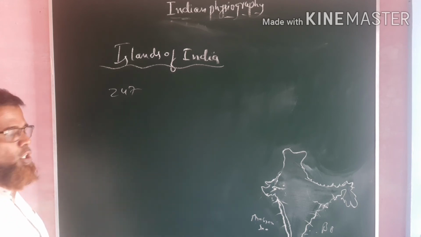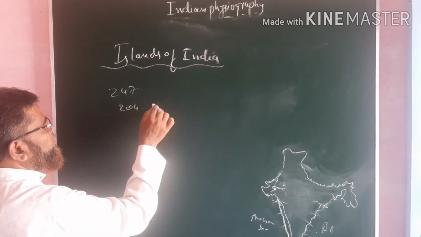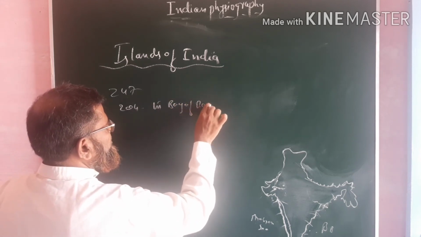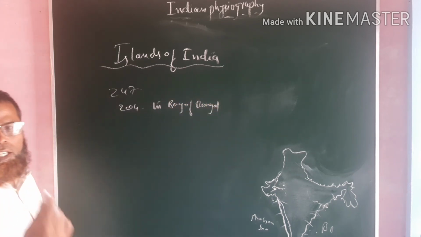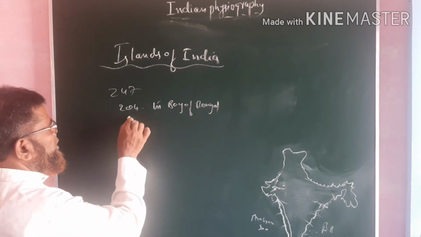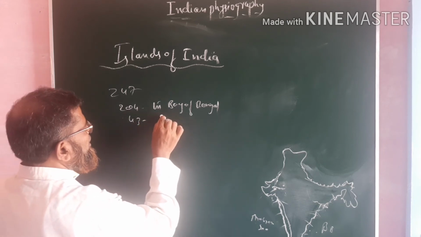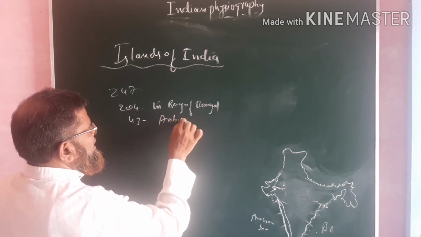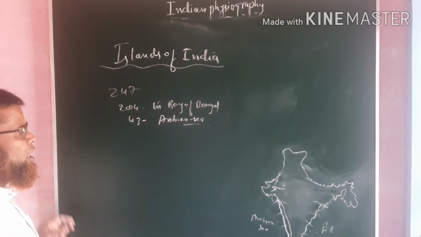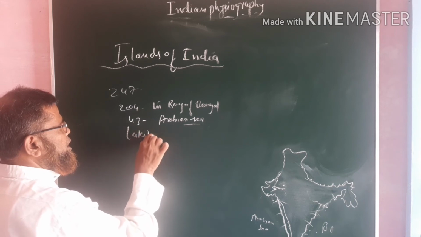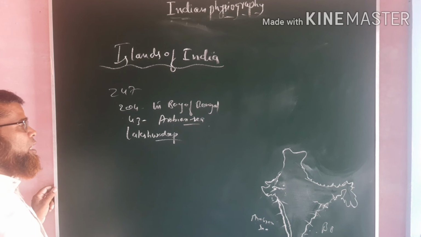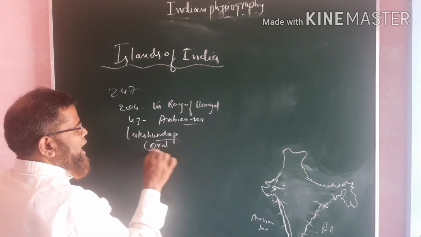Among those, 204 are in the Bay of Bengal, and the remaining 43 are in the Arabian Sea. In the Arabian Sea the important islands are Lakshadweep, and the feature of Lakshadweep is that they are coral islands.